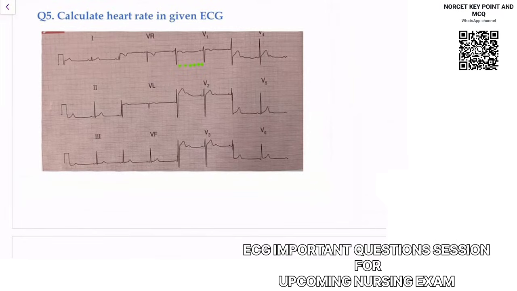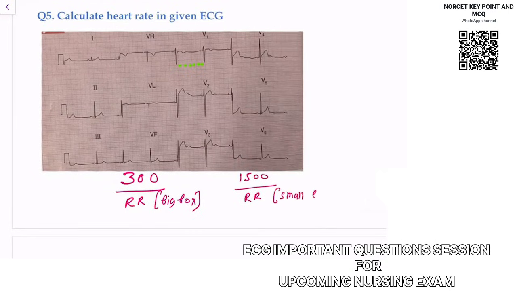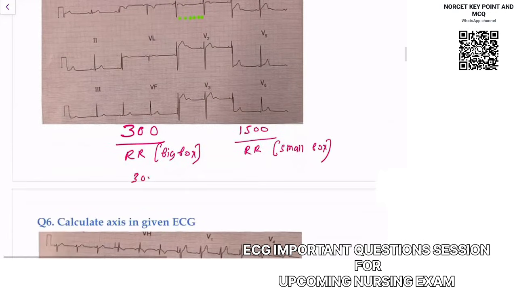In this case you can apply the formula 300 divided by the RR interval in big boxes. To be more accurate, you can use 1500 divided by the RR interval, where you calculate the RR interval in small boxes. With 300 divided by big boxes, you can notice 1, 2, 3, 4, 5, 6.